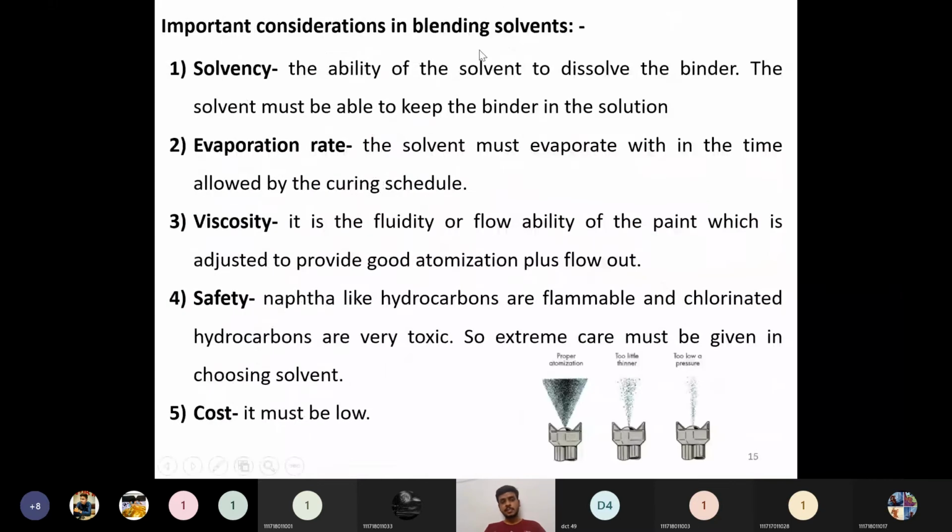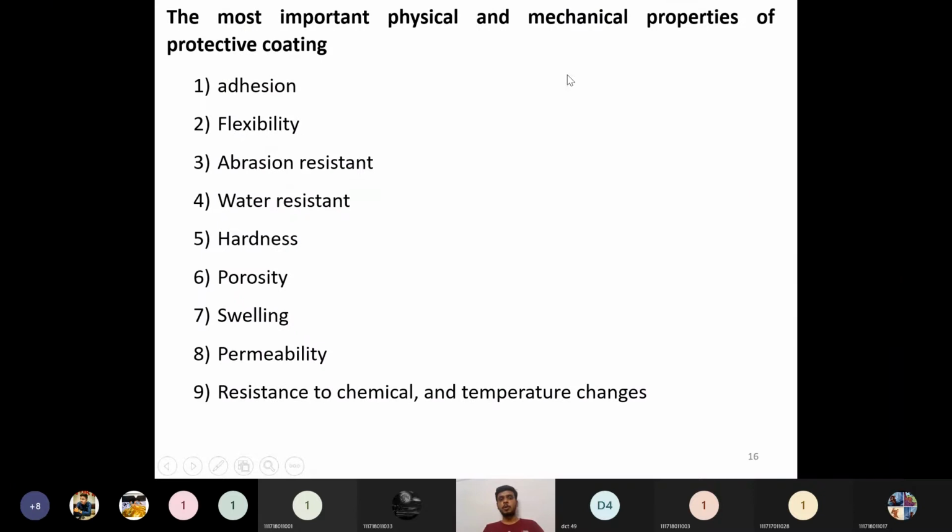Then, if you can successfully obtain all the parameters with respect to the solvent blends, then an ideal paint, a good paint with good mechanical and physical properties, will be formed. What are the properties which define a good physical and mechanical protective coating? How can we say that a protective coating is a good protective coating? Based on these properties, we can say that the particular paint we have formulated is a good paint, a good coating. It depends on these types of parameters.